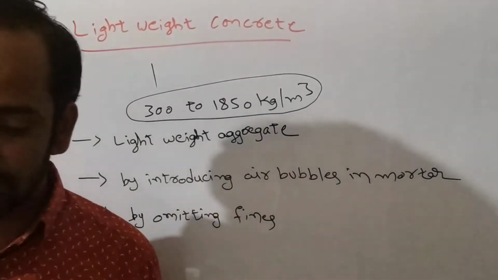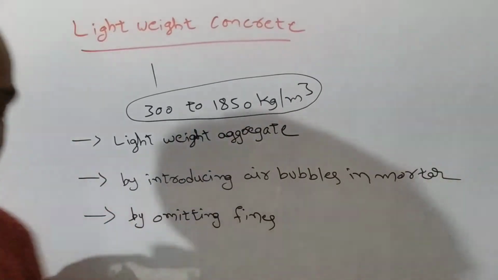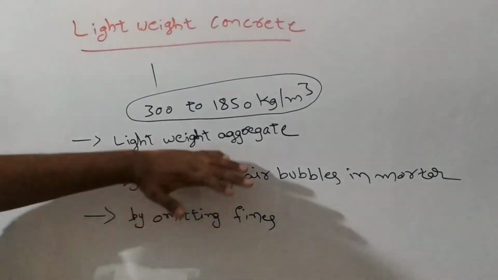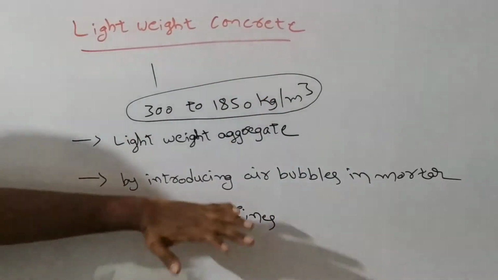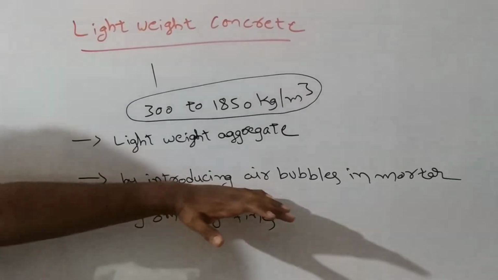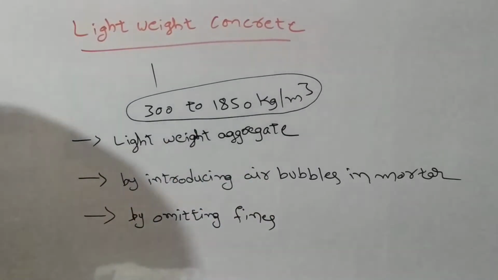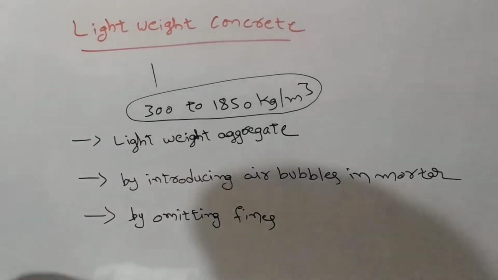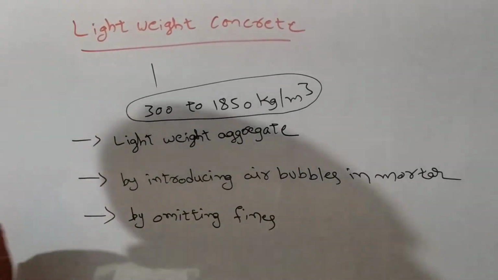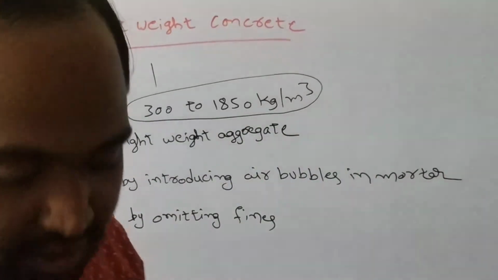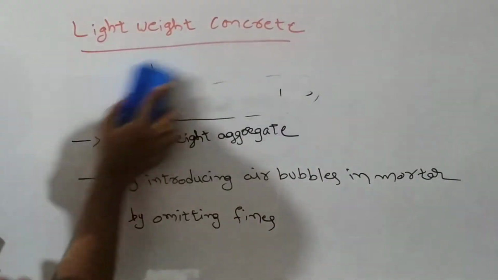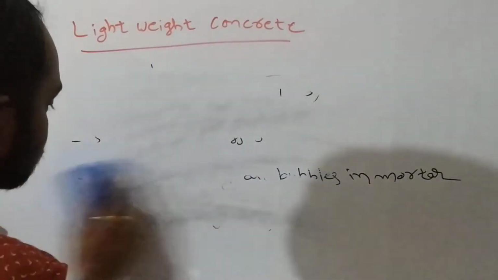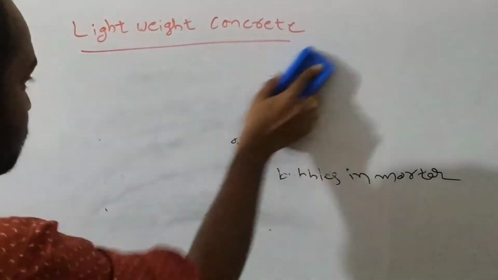Understand? And there are three types of lightweight concretes based upon the method of preparation. If we prepare lightweight concrete by using lightweight aggregate, that concrete is called lightweight aggregate concrete. And if we prepare it by introducing air bubbles in mortar, that concrete is called aerated concrete, or cellular concrete, or foamed concrete. And if we create it by omitting fine aggregate, that concrete is called no-fines concrete. Understand? So these are the three types of lightweight concretes based upon the method of manufacturing. So we will see.